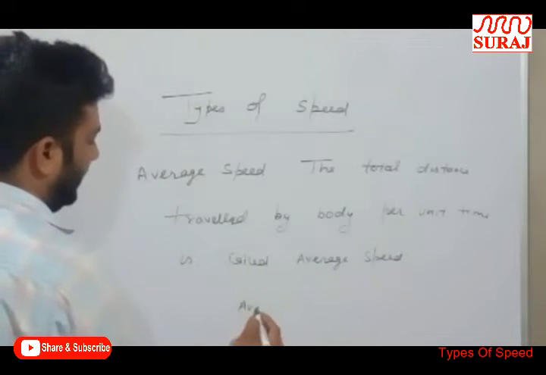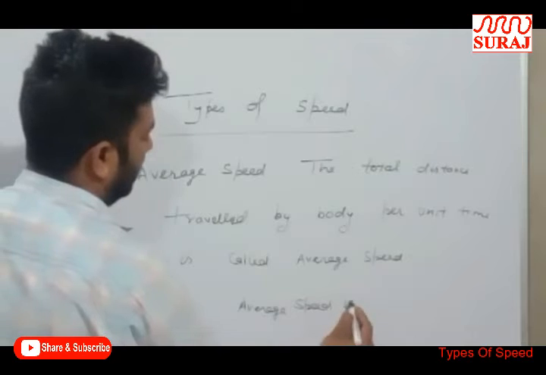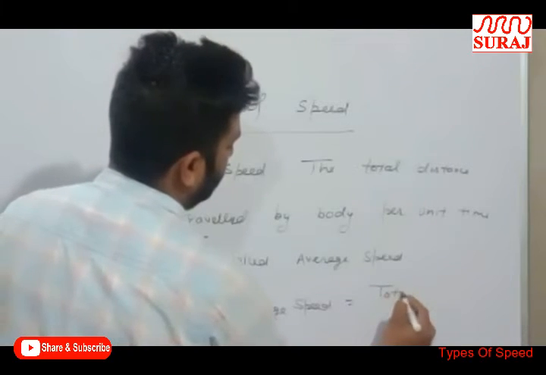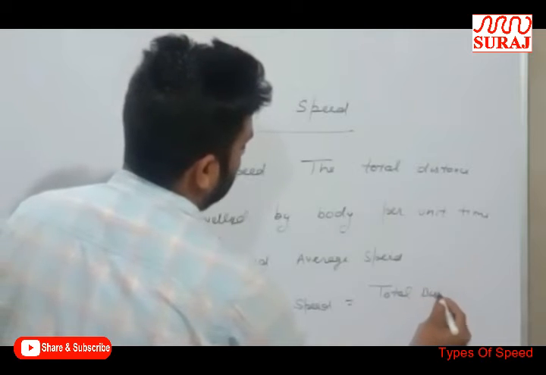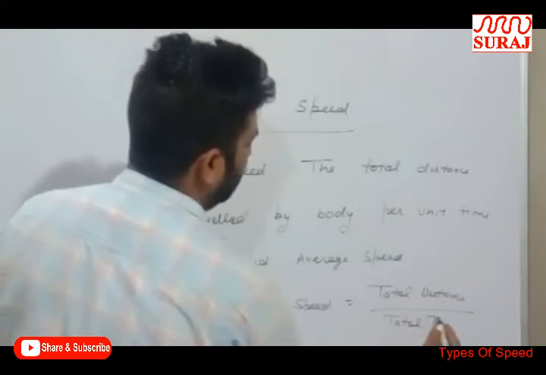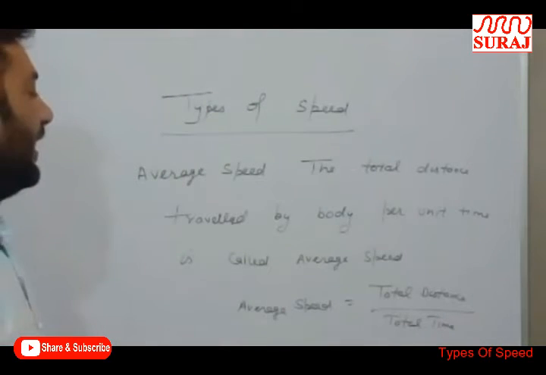So average speed is equal to total distance upon total time. This is called average speed.